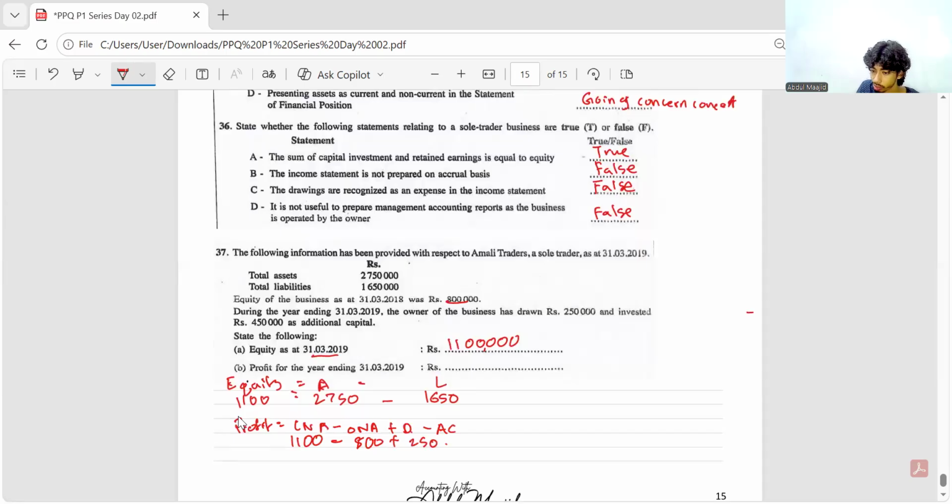Owner has withdrawn 250, and invested 450, minus 450. Okay. Then what is your profit? How much is the profit, guys? The profit is 100,000. Easy question, right? Profit is 100,000. Okay. All right.